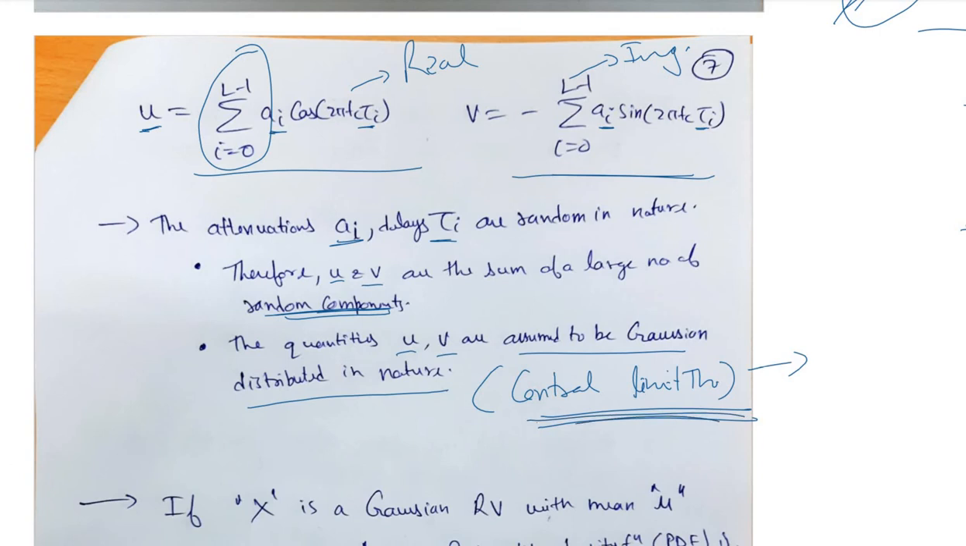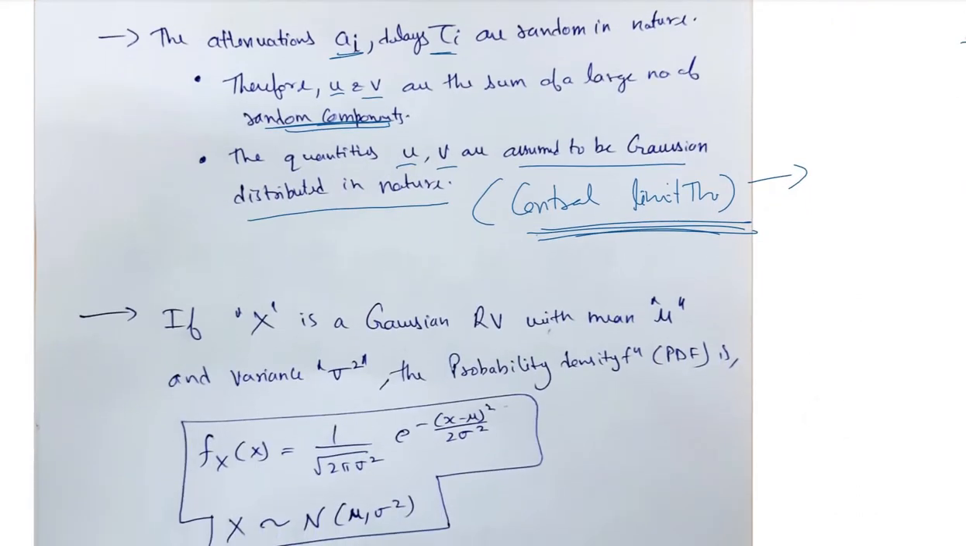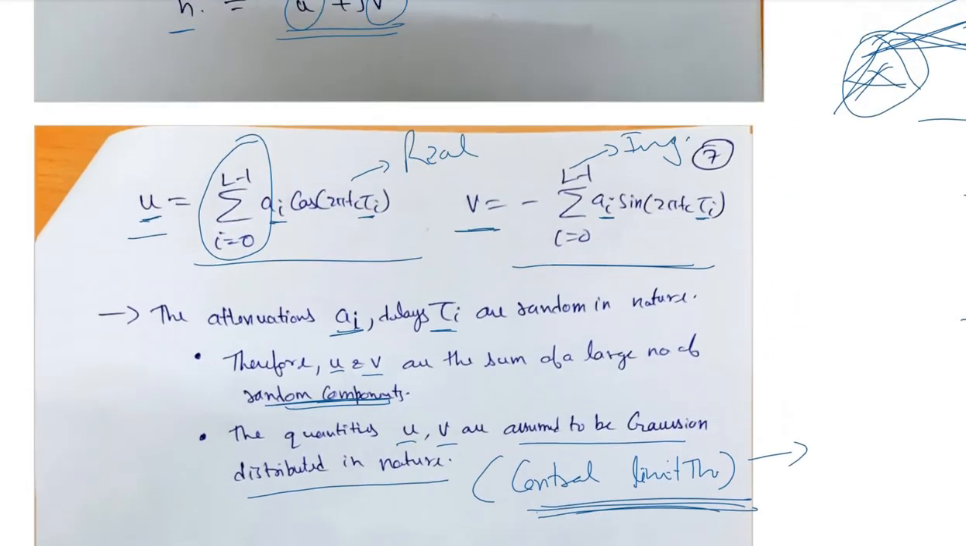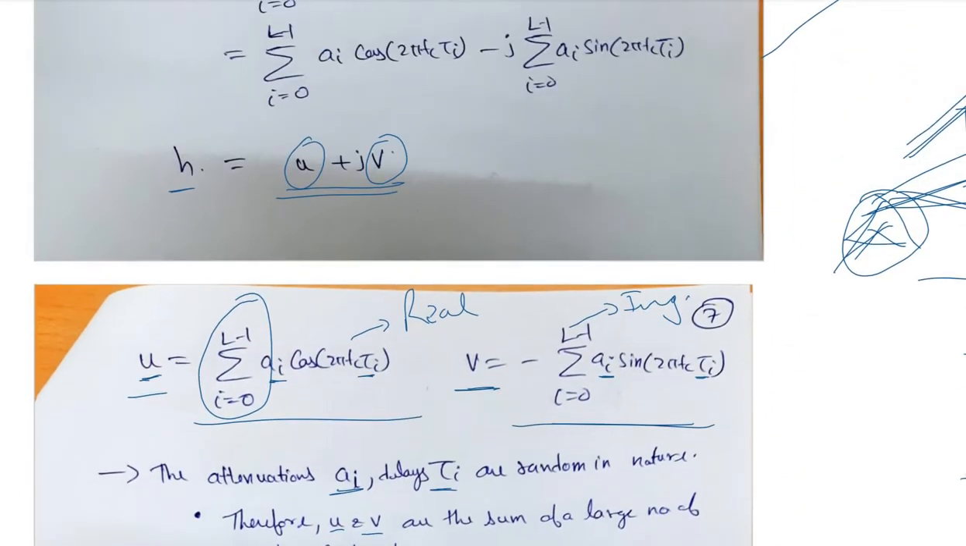So according to this theorem, we can say that u and v both are Gaussian distributed, since they are random variables which are summations of a large number of random components, right? Okay, so one thing is clear, this h, which is the complex fading coefficient, consists of a real and an imaginary part, which are both Gaussian distributed.